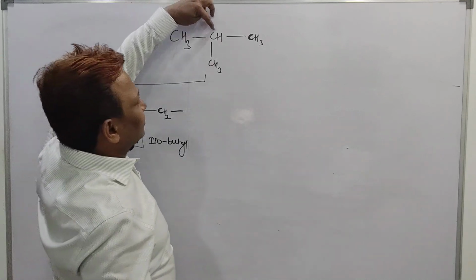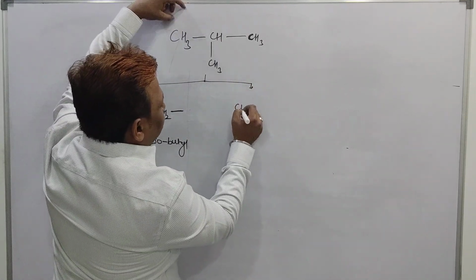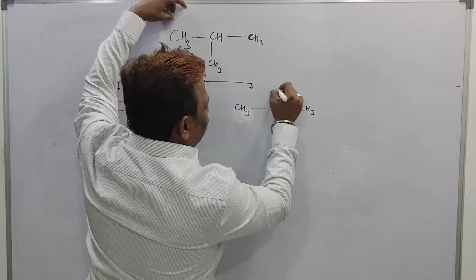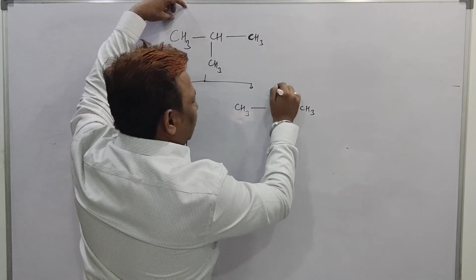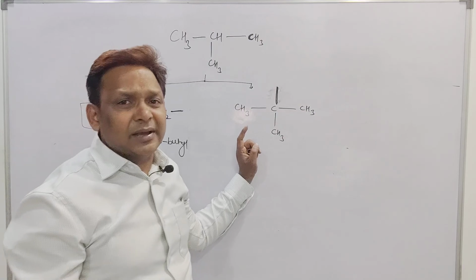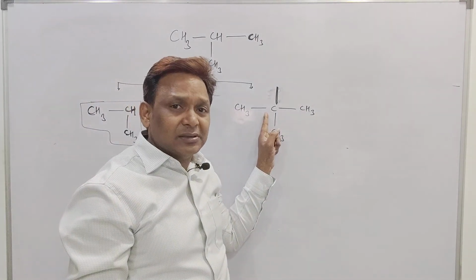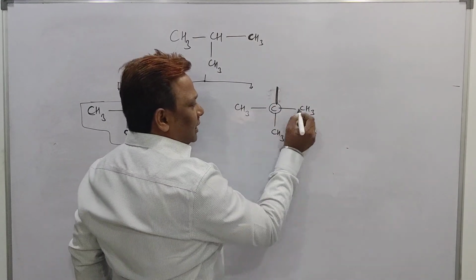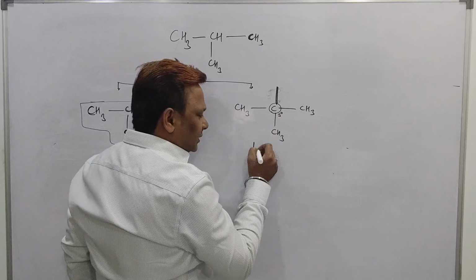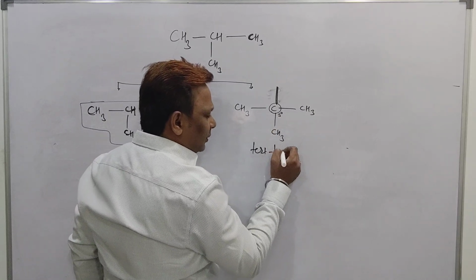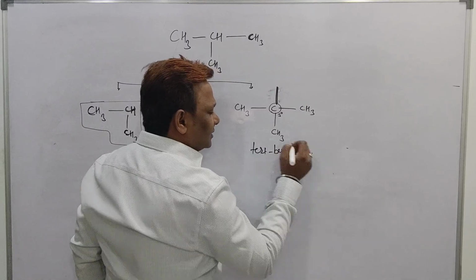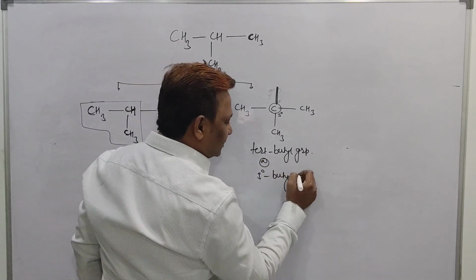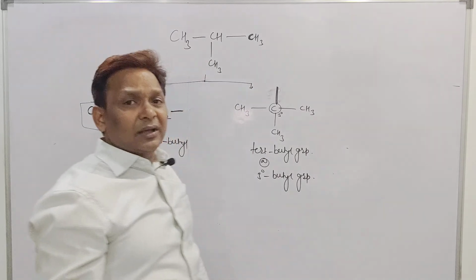Suppose I take out hydrogen from here. How does it look beta? It is a CH3, then C, one free bond, then CH3, and again CH3. And it is having a free bond on this carbon. See beta, free bond on this carbon. So we cannot call it iso, because last but one carbon must have a CH3 and H group over it. H is not there. But this free bonded carbon is attached with 3 more carbons, so it is a tertiary carbon, and hence it will be called tertiary. Total number of carbon is 4, called a butyl group. This is called a tertiary butyl group, or you can denote it as a 3-degree butyl group.